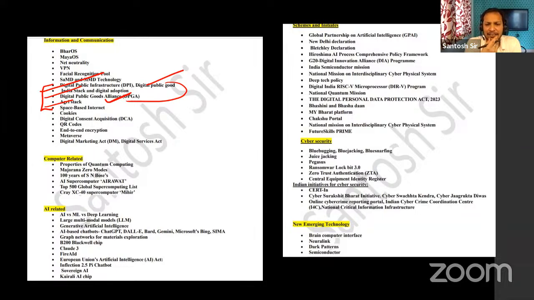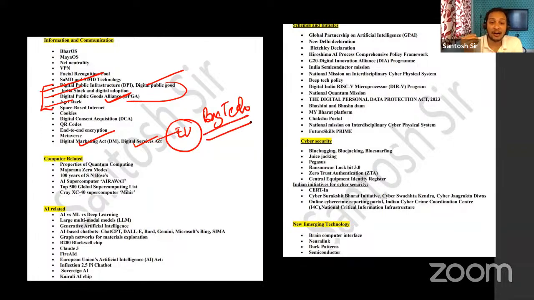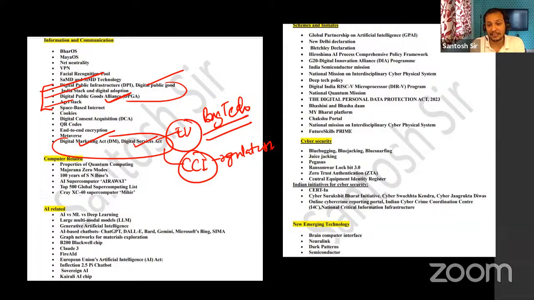The next topic which I feel is important is the regulation of the internet. You see, guys, the Digital Markets Act, the Digital Services Act, EU regulation on big tech. We have Yahoo, Google, Facebook. So how to regulate these big techs? The European Union has come out with the Digital Markets Act and the Digital Services Act. These 2 are very, very important. Even in India, the CCI has come out with regulations.